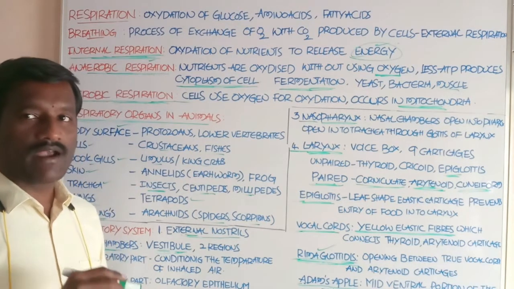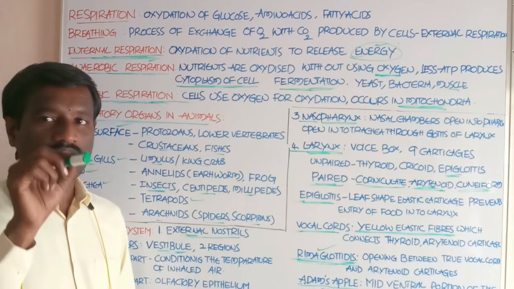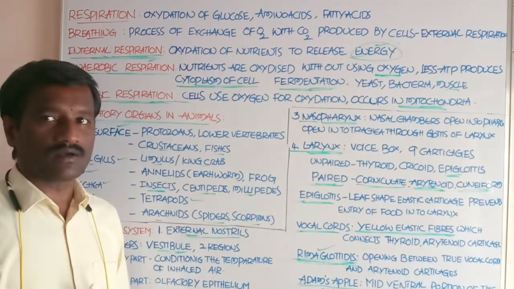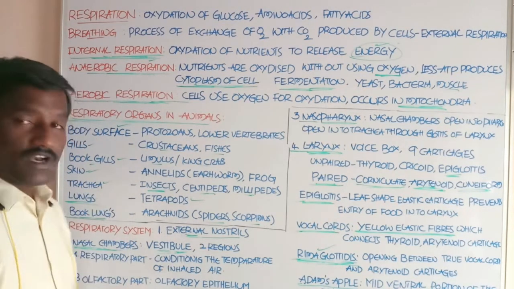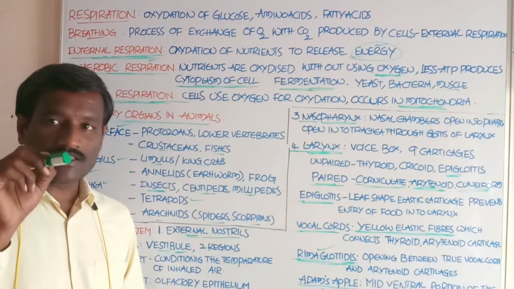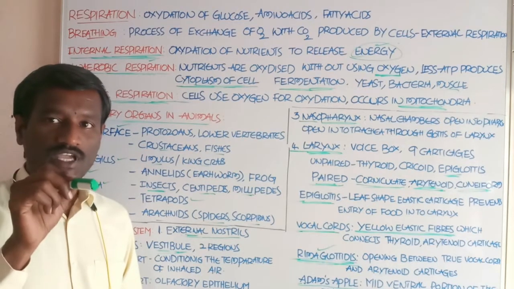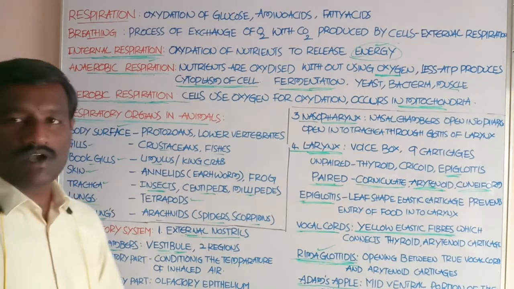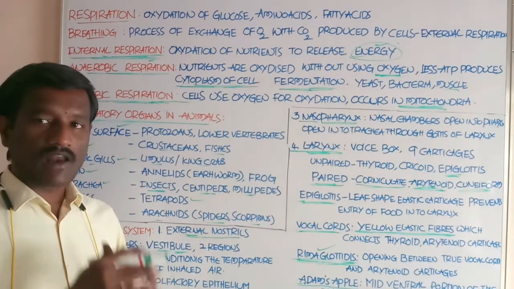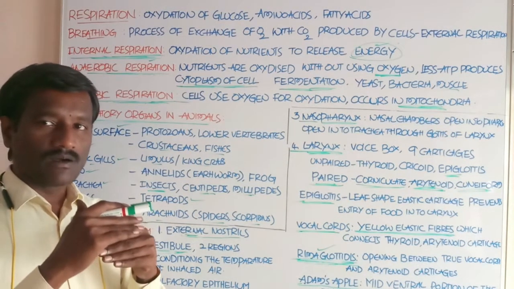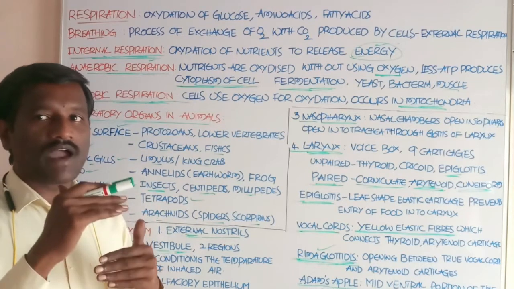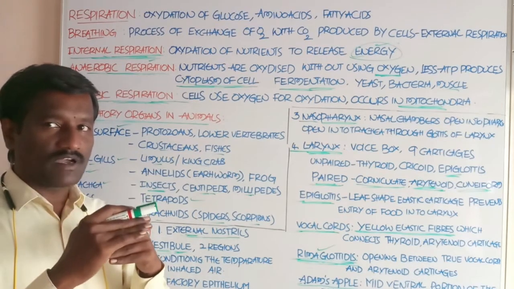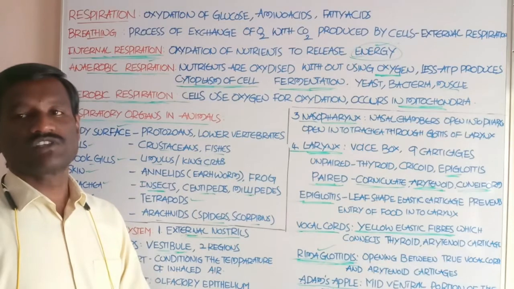Students, the nasal chamber shows 2 regions. One is the respiratory part. The respiratory part helps in conditioning the temperature of the inhaled air. Another one is the olfactory part. The olfactory part is covered with olfactory epithelium, which helps to detect the sense of smell.